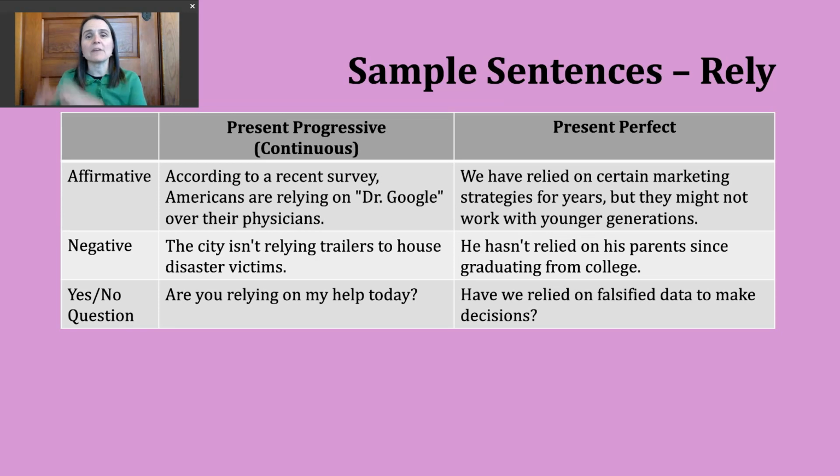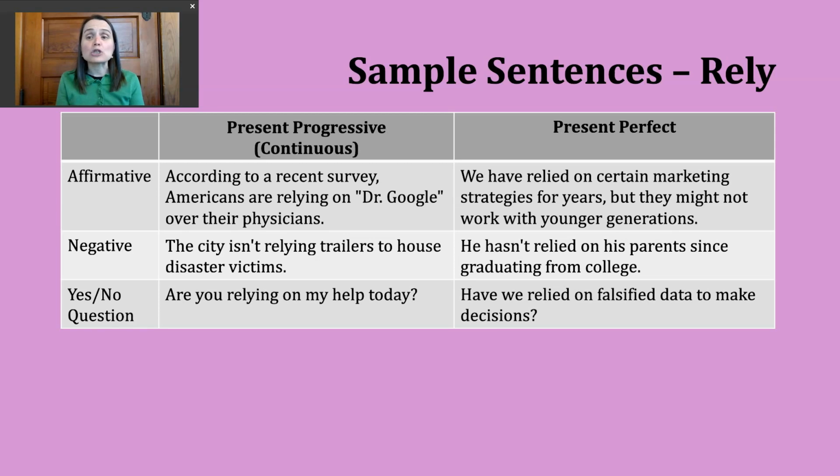Here in the affirmative, I'm going to have my subject. And if my subject is I, you, we, or they, I'll use have, and then the participle form of the verb. And here, this is a regular verb, so our past tense is the participle form. Or if my subject is he, she, or it, I'm going to use has and then the participle form of the verb. Let's look at an example sentence.